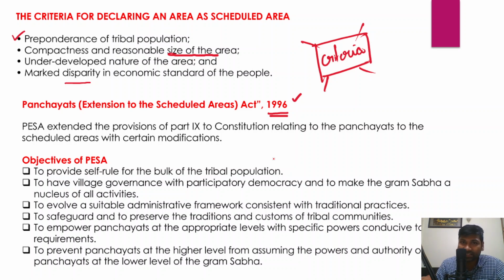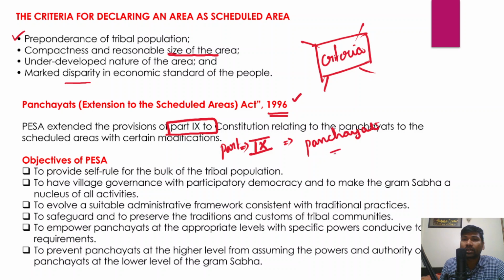Now, Panchayat Extension to Scheduled Areas has extended the provisions of Part 9 of the Indian Constitution. Part 9 of the Indian Constitution deals with the panchayats, right? In India, we have the panchayat or local self-governance system, and that has been provided constitutional status through the 73rd Constitutional Amendment Act.